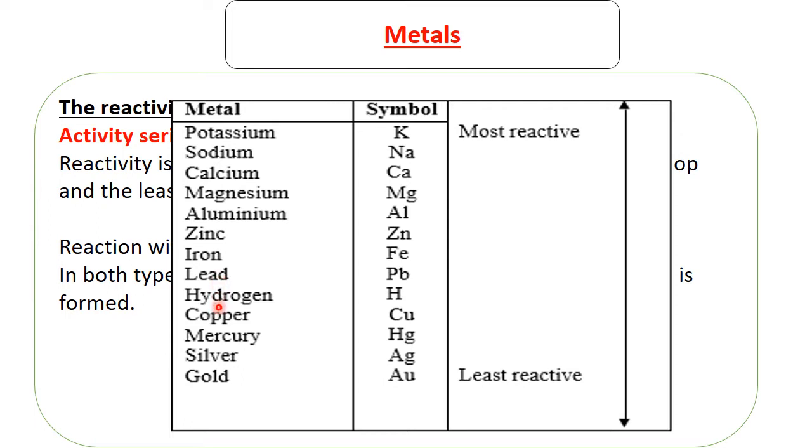But metals that are below hydrogen do not react with those three. There was no reaction, meaning that there was no hydrogen produced. So hydrogen is used as a benchmark or a line that demarcates the ones which are able to produce hydrogen from the ones which are unable to produce hydrogen because they cannot react with water, steam, or the acid.